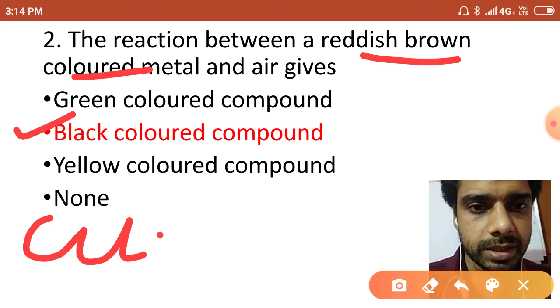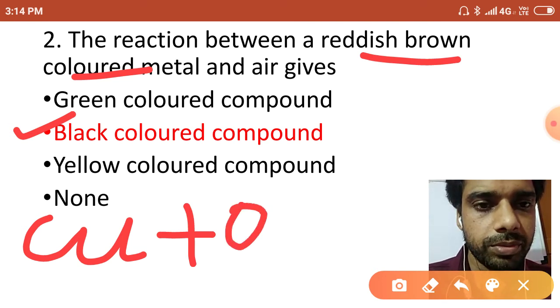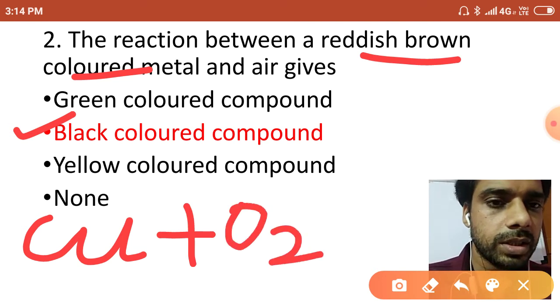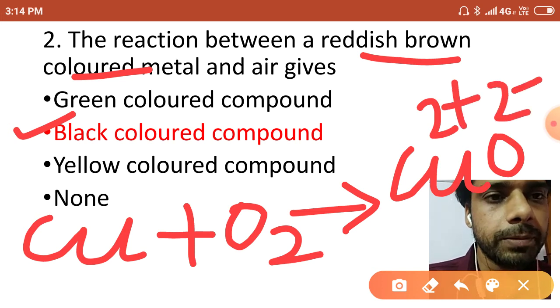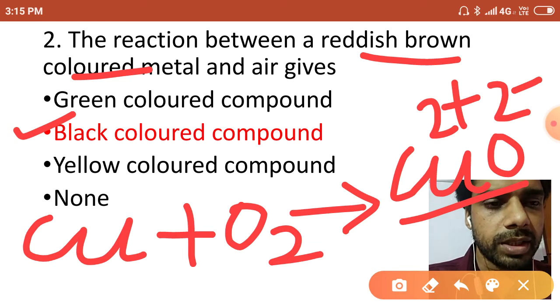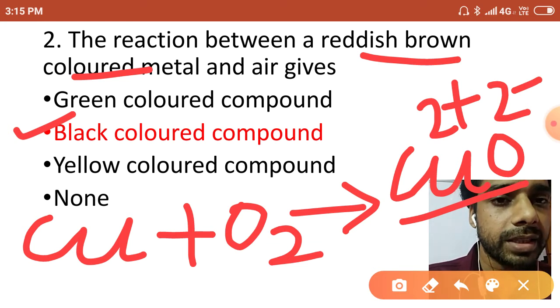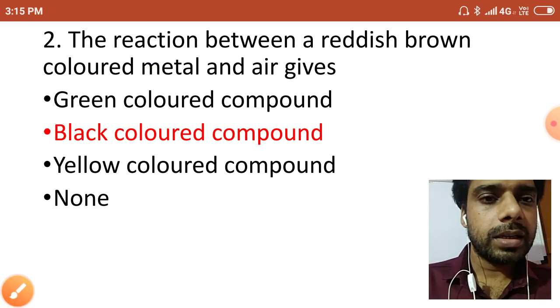And when it reacts with air, air means oxygen. So I will write here oxygen. What will it form? It will form CuO. Cu is 2 positive and O is 2 negative, and CuO, copper oxide, is black in color. So the correct answer is black colored compound.